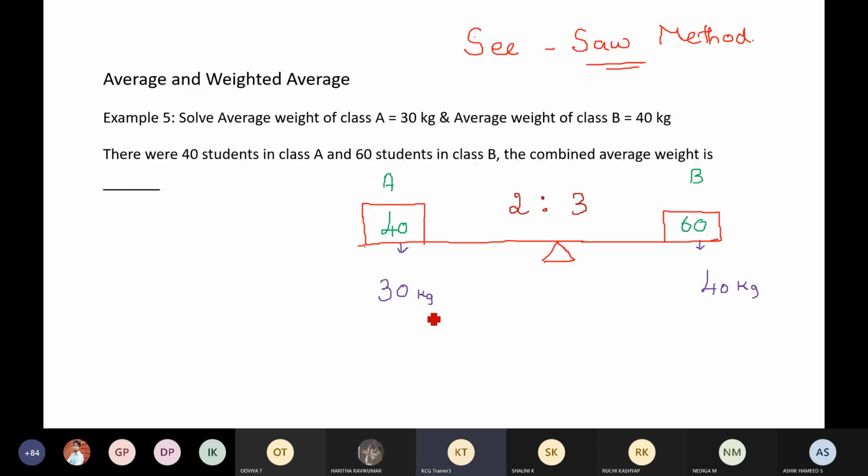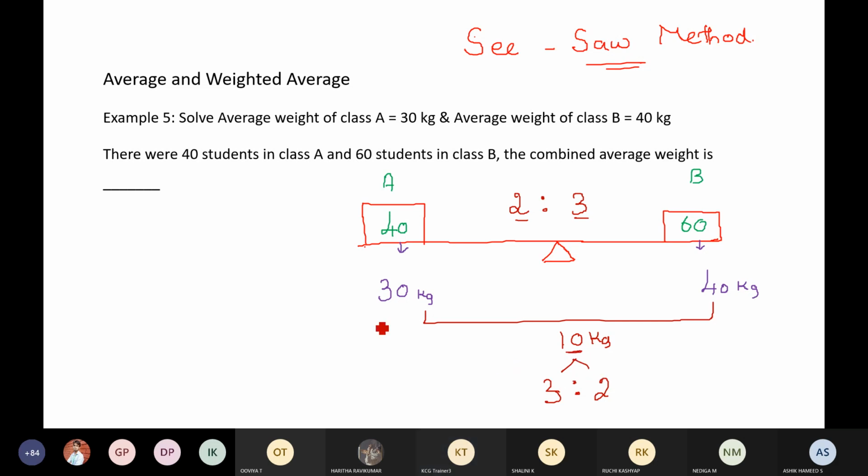2:3. Now the difference between these two is actually 10 kg. Split that in the ratio 3:2 ways. Split that in the ratio 3:2. Just reverse it. 2:3 means 3:2. If it is 5:6, 6:5. You should put 6:5 here. Split this 10 kg in the ratio 3:2 ways.